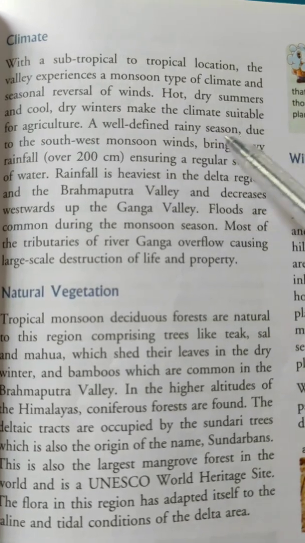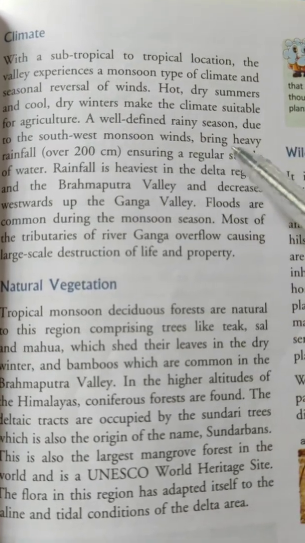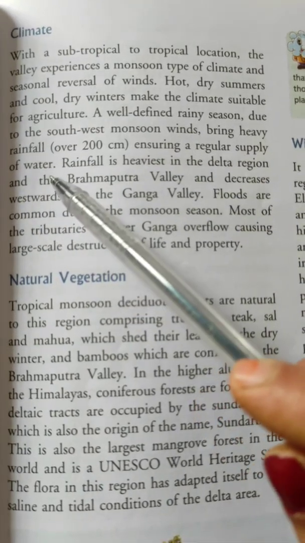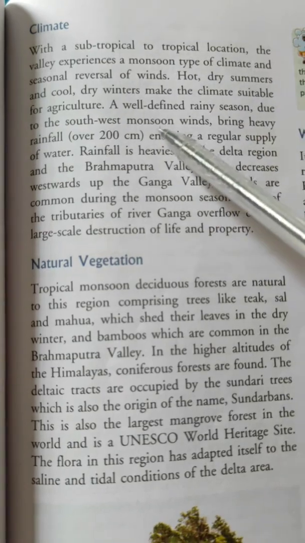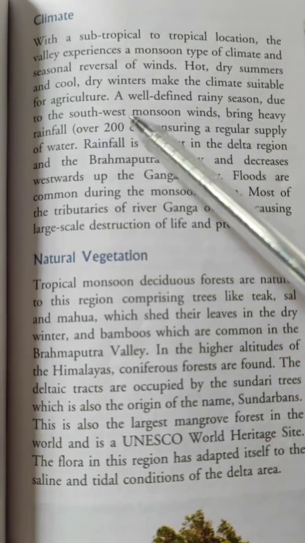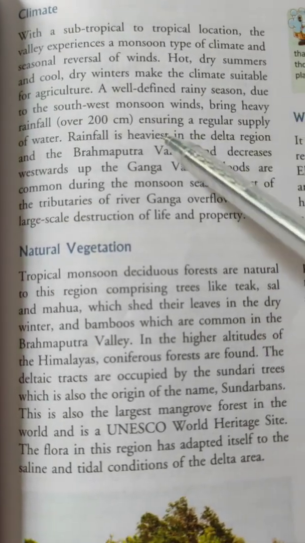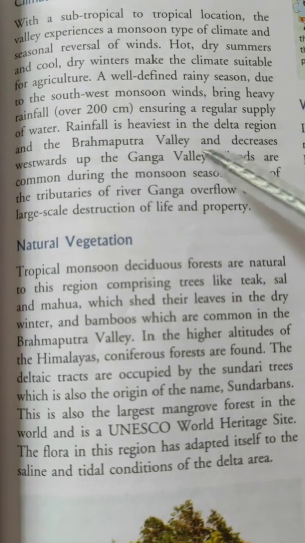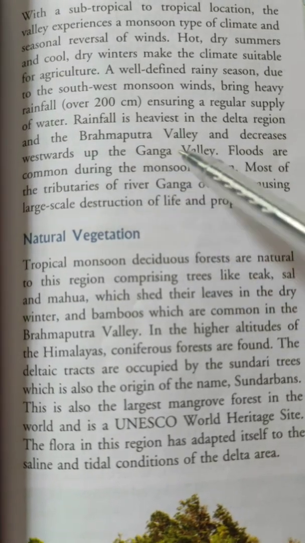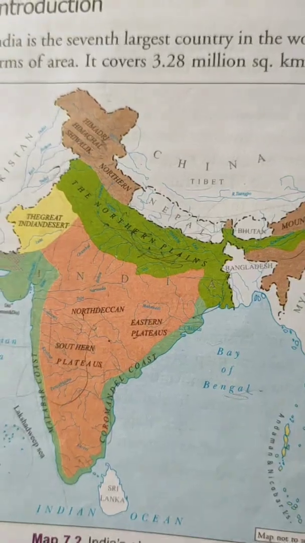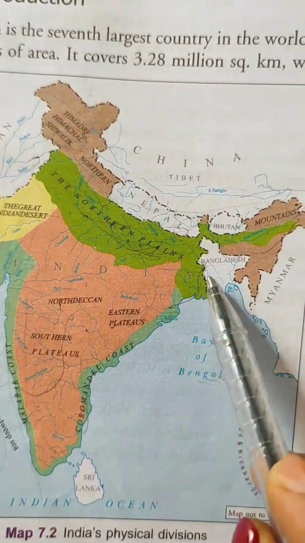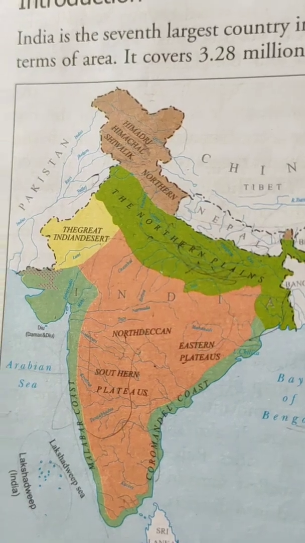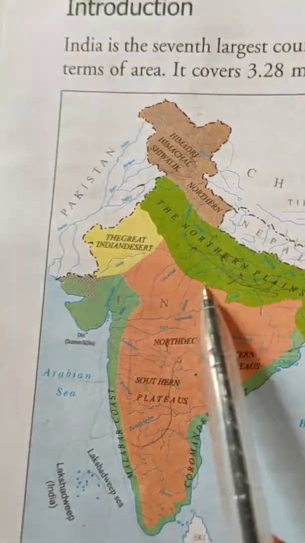A well-defined rainy season due to southwest monsoon wind brings heavy rainfall, ensuring a regular supply of water. The Ganga Brahmaputra basin receives rainfall from southwest monsoon. Rainfall is heaviest in the Delta region and Brahmaputra valley and decreases westward up the Ganga valley. In the deltaic region there is heavy rainfall. As we move westward towards the Ganga valley, rainfall also starts decreasing.